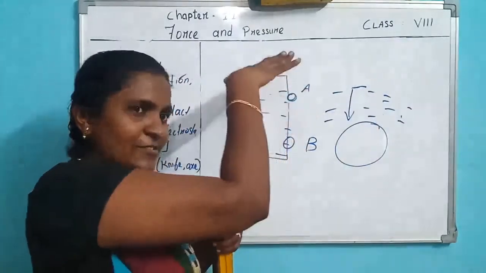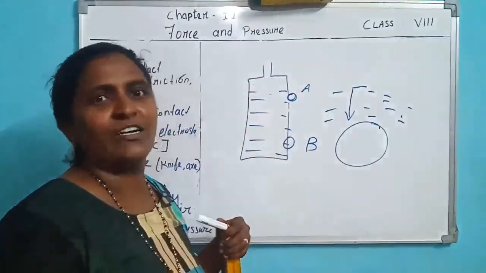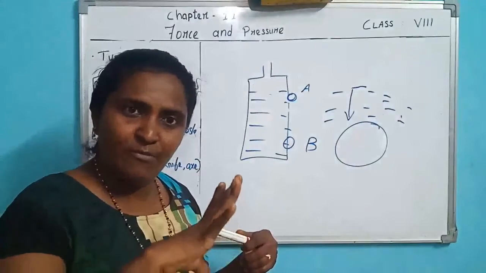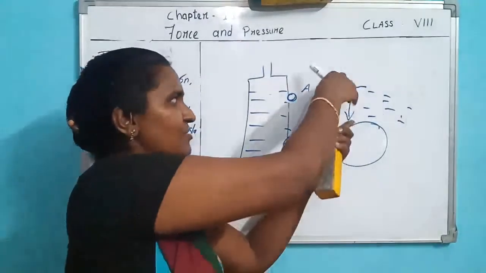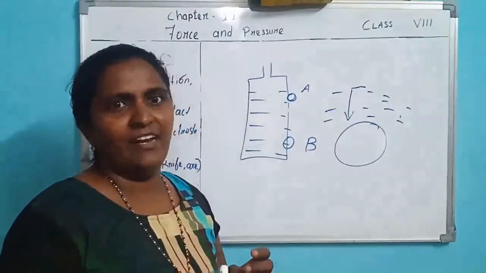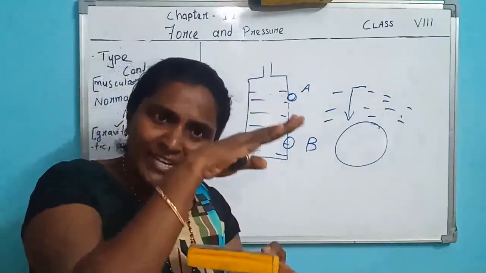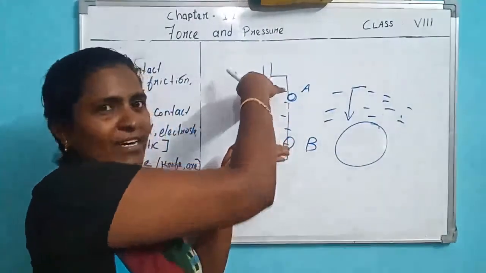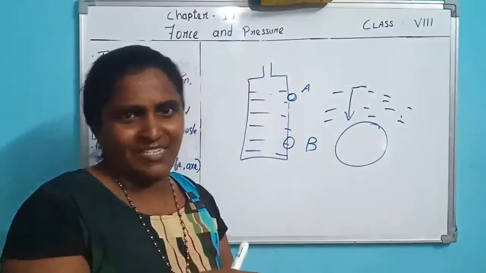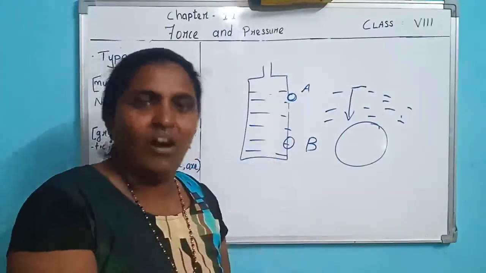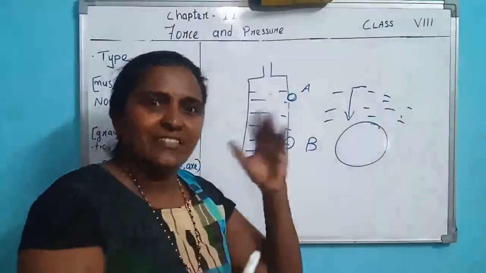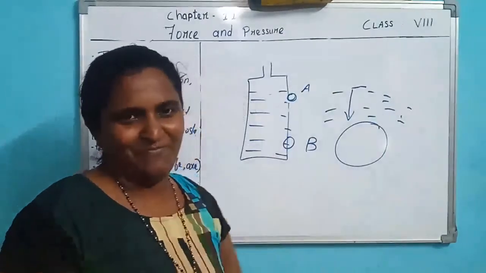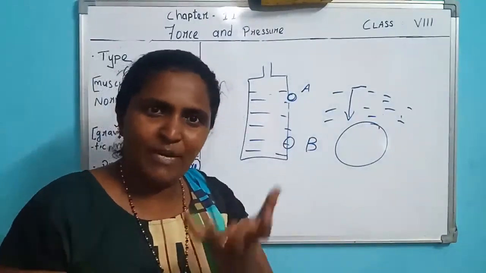In the same way, as we move down the water level, water pressure will be more. Here, the more the air column, the more the air pressure. There, the more the water column, the more the water pressure. If the water level or the air level is more, the magnitude of pressure will be more.